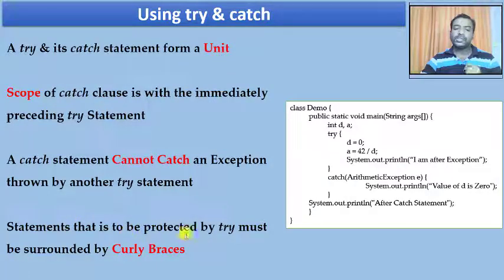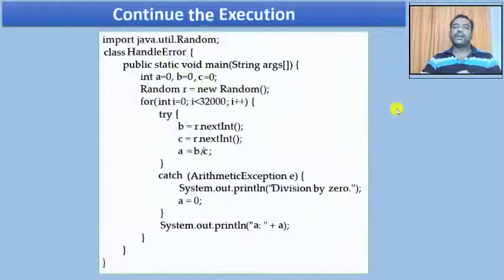And the statement that is to be protected by the try must be surrounded by curly braces. You should always use the curly braces. If you are using a for loop, and the for loop contains only one statement in the loop, you can use curly brackets or you can eliminate them. But that's not the case in try and catch. Whether you have one statement or multiple statements, you need to make sure you always put them as a block of statements between the curly brackets itself. It's the same with the catch statement. These are a few things which you need to understand before using try and catch.